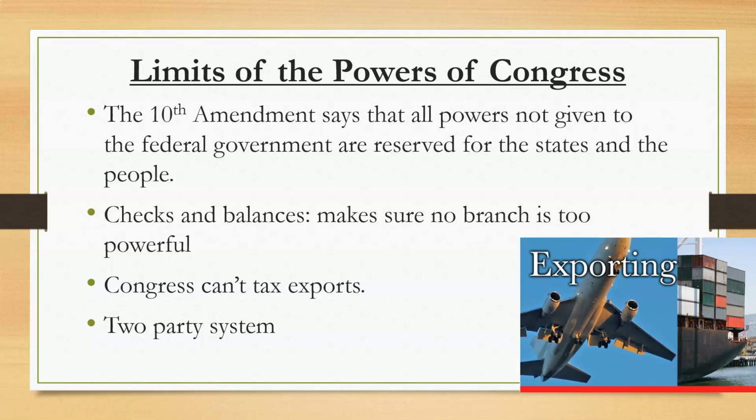You also have a system of checks and balances, which makes sure no branch is too powerful. We talked about that extensively. And Congress cannot tax exports. Okay, that is one of the big things that Congress cannot mess with. They can add tariffs on imports, but they cannot affect exporting. Okay, and also we generally have a two-party system, which balances the things that Congress can and cannot do. For example, one party may be in power as far as they have a majority, but the minority is large enough to ensure that Congress does not have too much power.